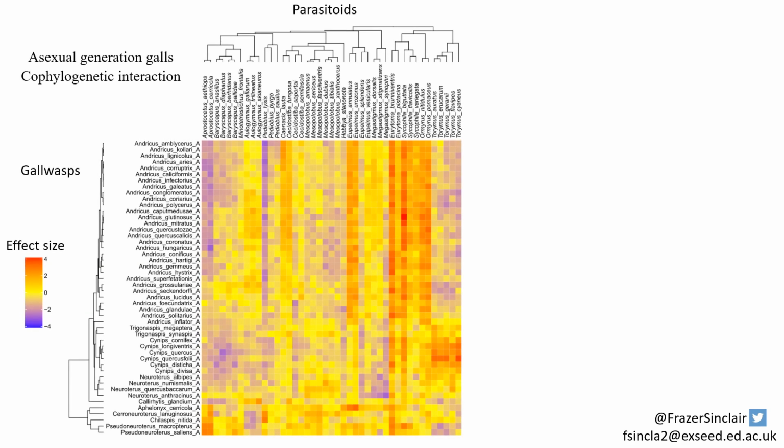Another useful aspect of the MCMCglmm output is that it estimates an effect size for each level of each random effect. And we can then use these to see which pairs of species are contributing towards the various effects. What we're looking at here is a heat map for the cophylogenetic interaction term of the asexual generation dataset.